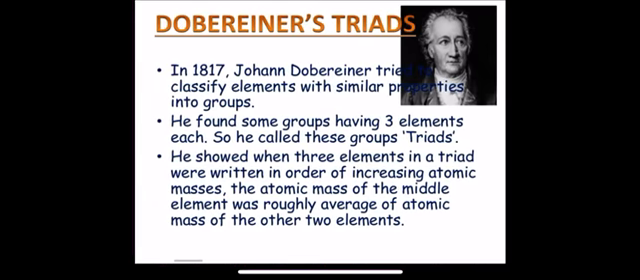My dear students, in 1817, Johann Döbereiner tried to classify the elements with similar properties into groups, and he found that some groups have 3 elements each, and he called these groups triads because it was a group of 3 elements. Tri means 3. And he showed that when the 3 elements in a triad were written in the order of increasing atomic masses, the atomic mass of the middle element was roughly the average of the atomic masses of the other 2 elements.